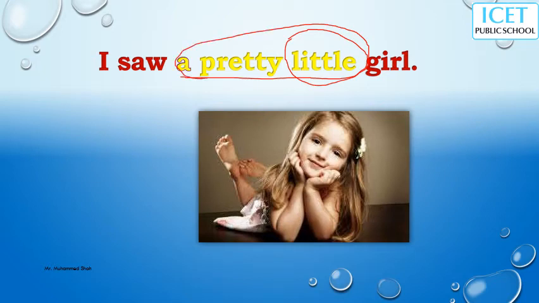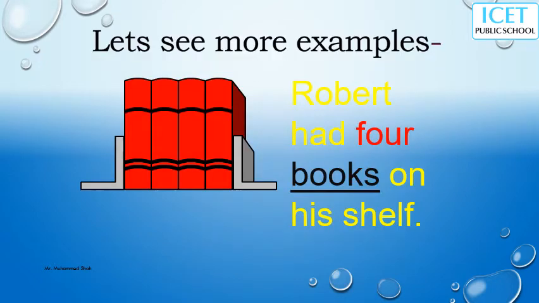A pretty little girl is the noun phrase, but we will classify it later when you are studying in advance, leave it. So here, a pretty little girl makes again a modification in that sentence. That means the meaning is changing again. I saw a girl, I saw a pretty girl, I saw a pretty little girl. You think about the meaning again, modifications being made in the noun. So this is what is called an adjective, that makes modifications.